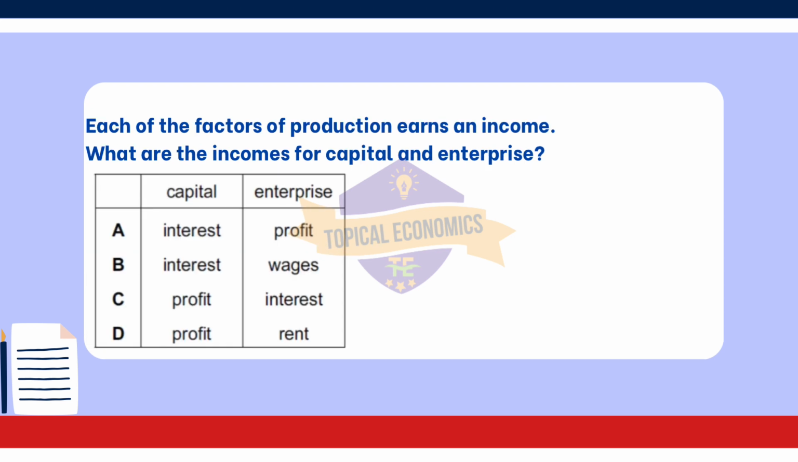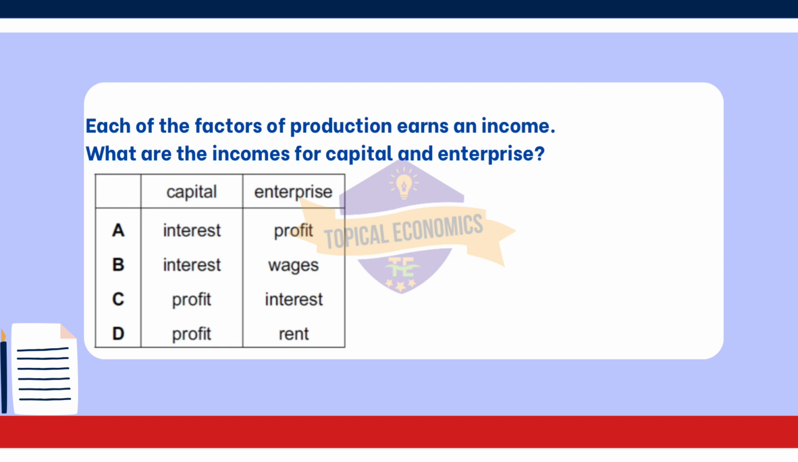Proceeding with question 38. Each of the factors of production earns an income. What are the incomes for capital and enterprise? This question is from year 2015, May-June version 3 paper. The correct answer for this question is option A, capital, interest, enterprise, profit.